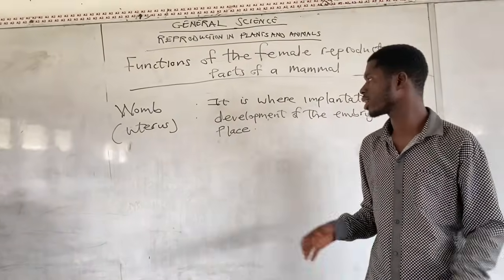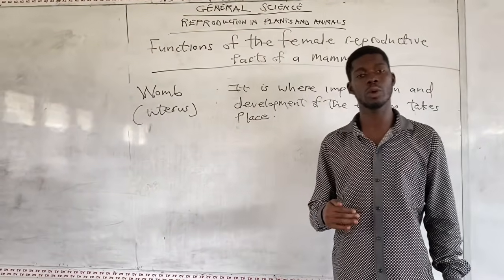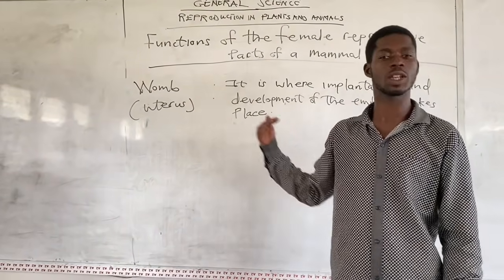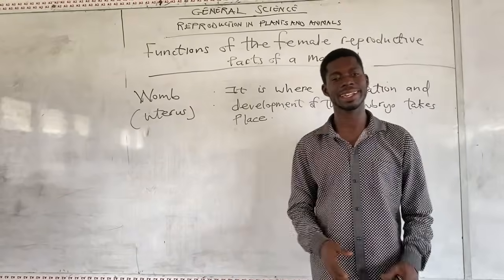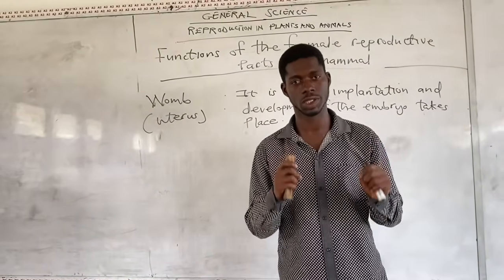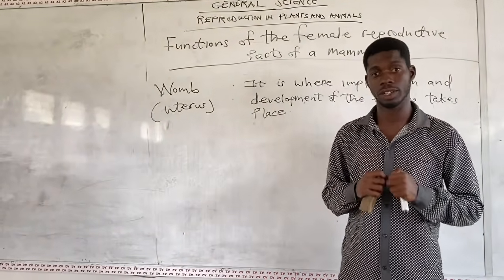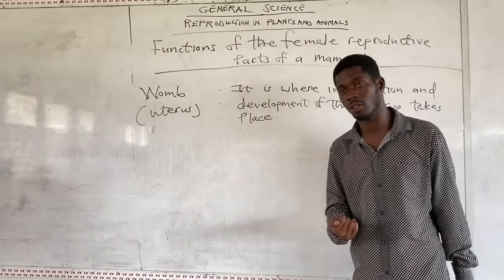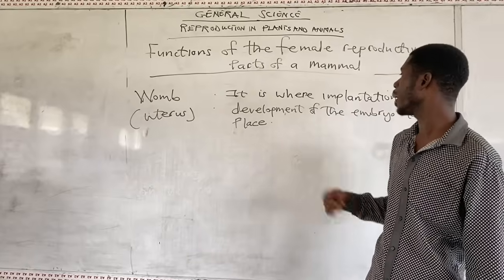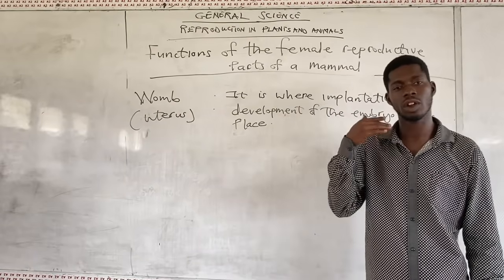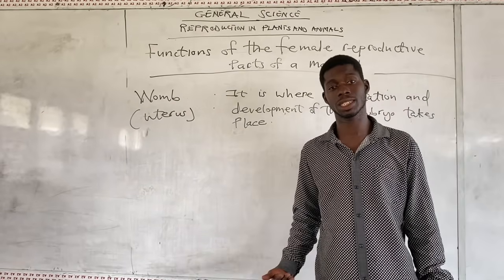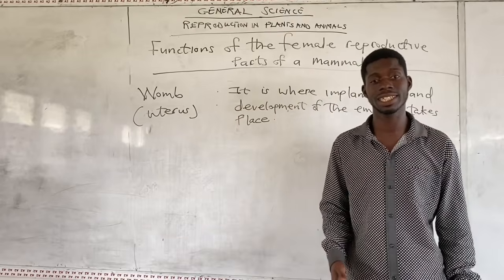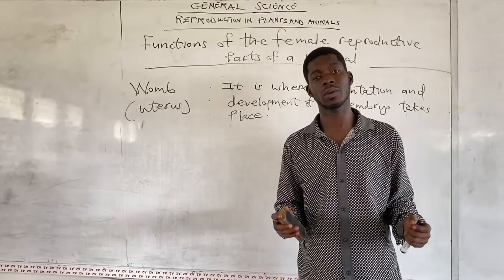Okay, so now let's go to this part of the female reproductive system. The next part of the female reproductive organ is the womb. Another name for the womb is the uterus. What is the function of the uterus? It is where implantation and development of the embryo takes place.